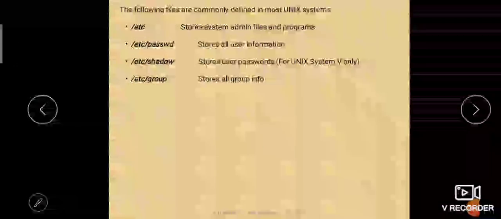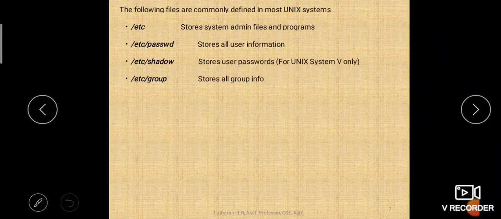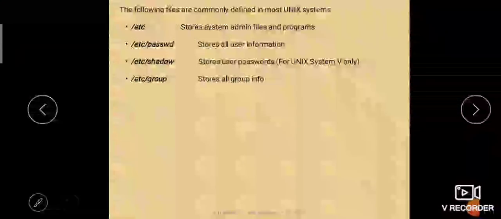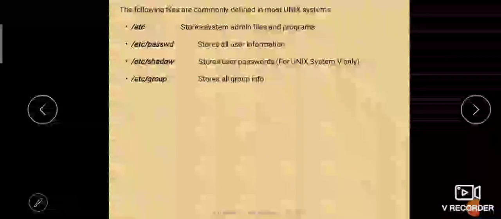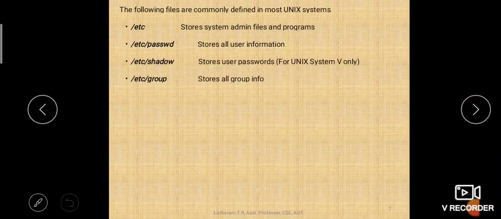So who are all belonging to 5th sem A section or 5th sem B section, what are their usernames, what are their passwords, what are their allocated classes, at what time they need to log in, who are all the faculties who are taking those classes, isn't it? So all those, what is the duration of the class, every detail will be stored in the etc group. Such group related information will be stored in etc group, right?